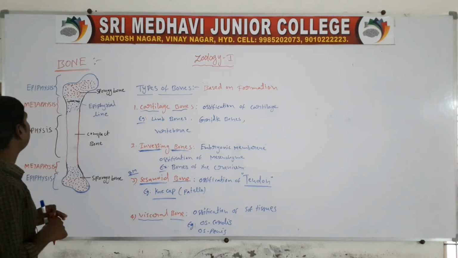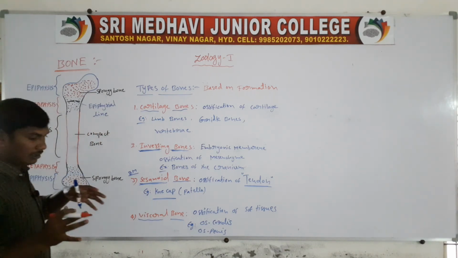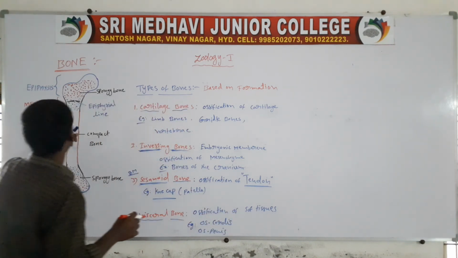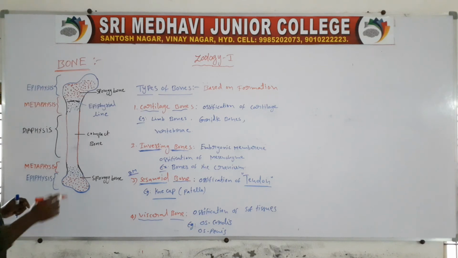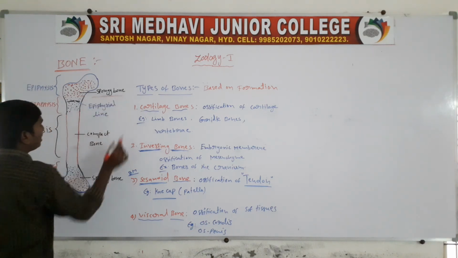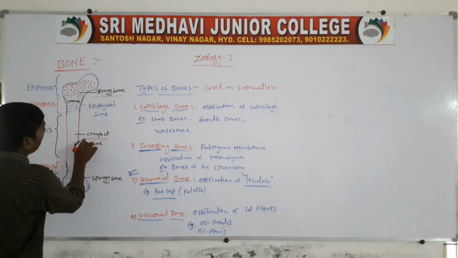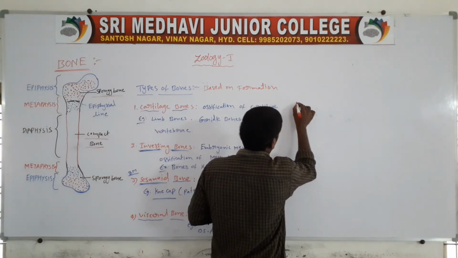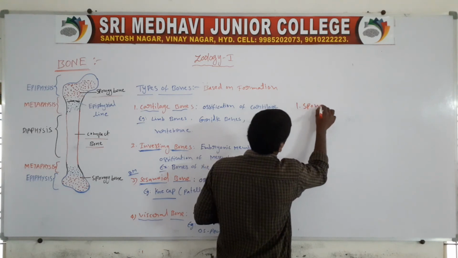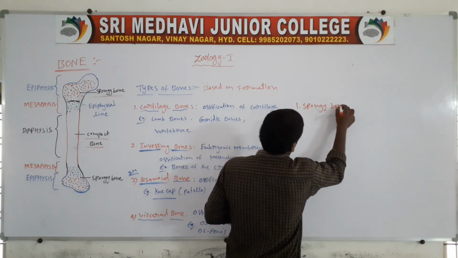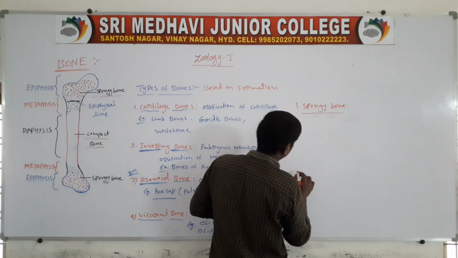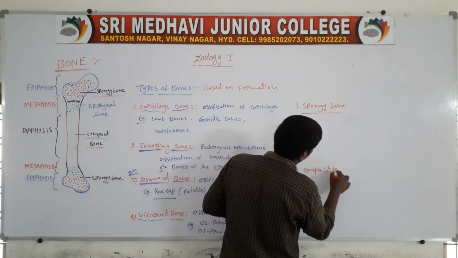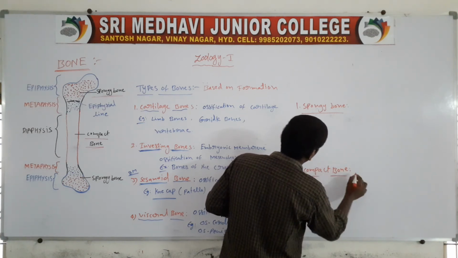Next one, the bones based on strongness. There are 2 types: one is the spongy bone, another one is the compact bone. Spongy bone and compact bone.